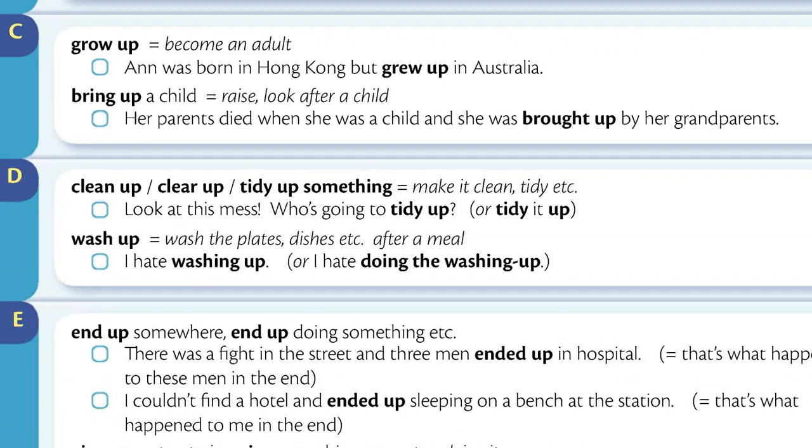Section C. Grow up means become an adult. Anne was born in Hong Kong but grew up in Australia. Bring up a child means raise, look after a child. Her parents died when she was a child and she was brought up by her grandparents.